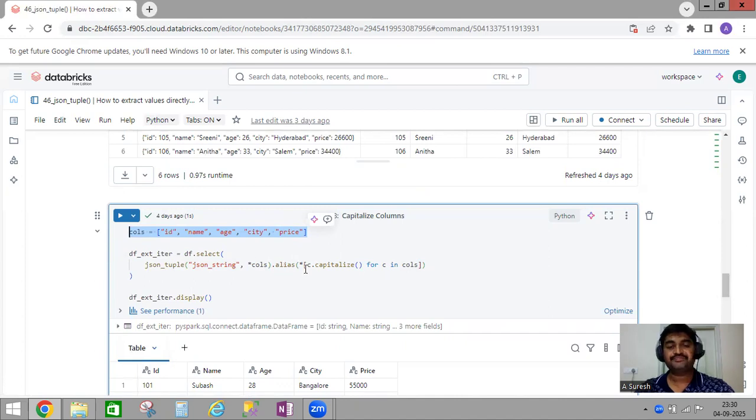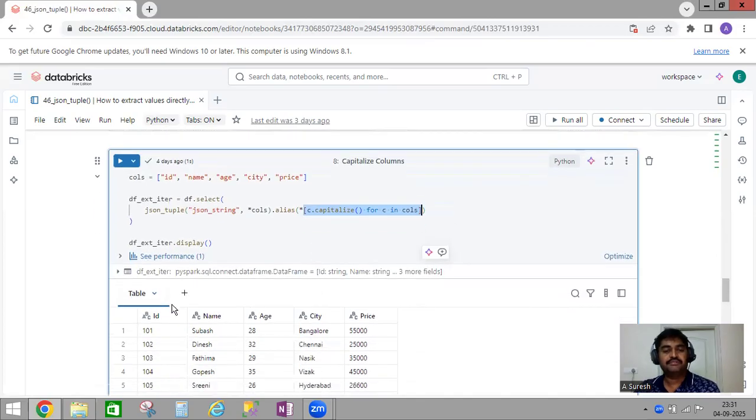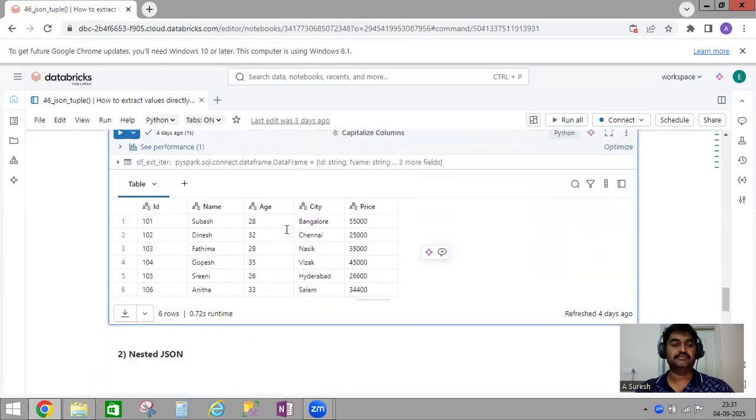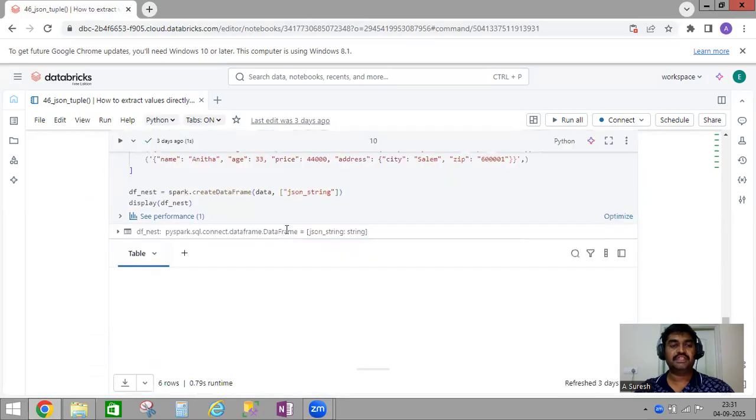In alias, instead of manually writing, I'm using list comprehension. What I'm doing is c.capitalize() for c in cols. That means it will iterate over each and every column, and capitalize the first letter of each column. If you see here, all the columns have the first letter capital. So this is one way. Either you can do the manual way or you can do it like this also.